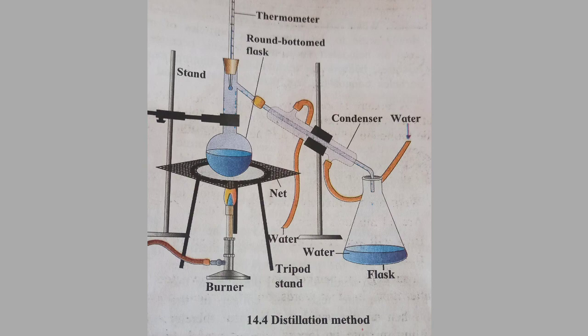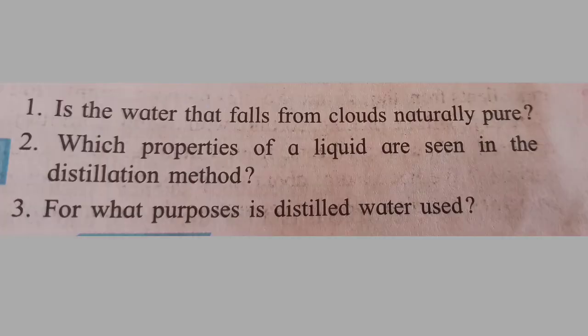There are some questions given there. Is the water that falls from the cloud naturally pure? The water that falls from the cloud is naturally pure, but as it comes down in the form of rain to the surface of the earth, various harmful gases dissolve in it and it becomes impure.